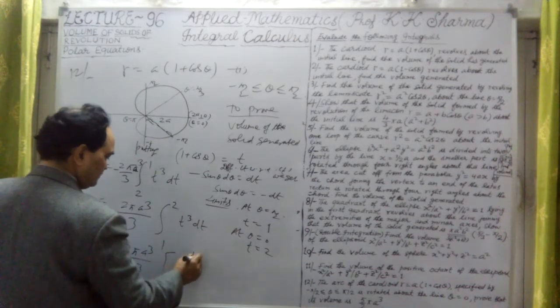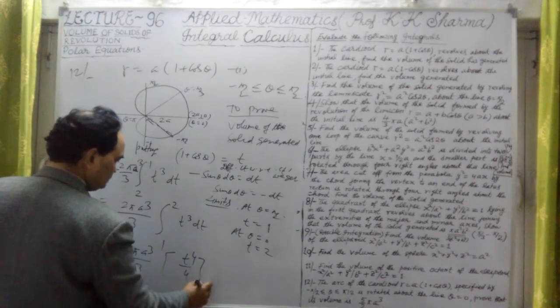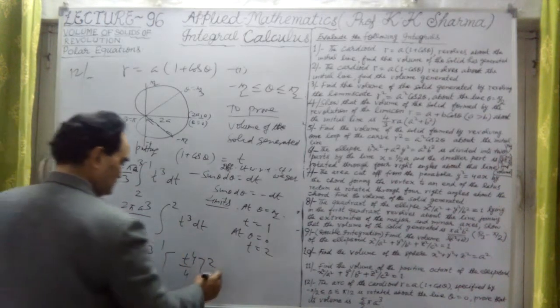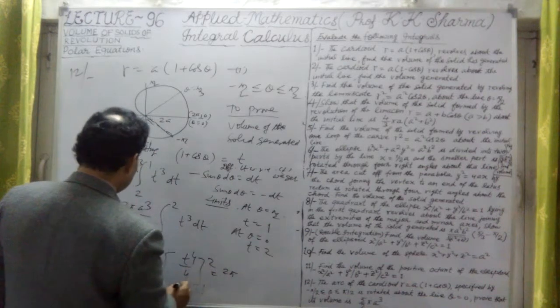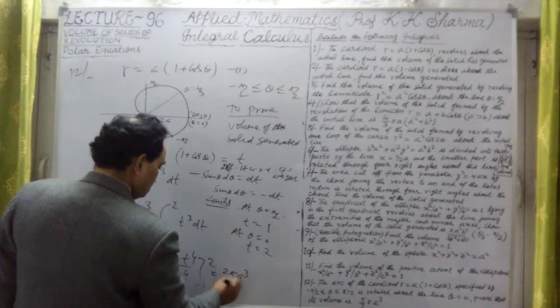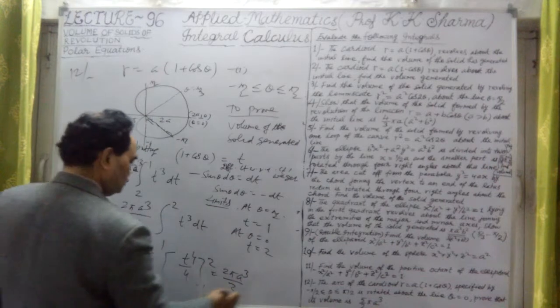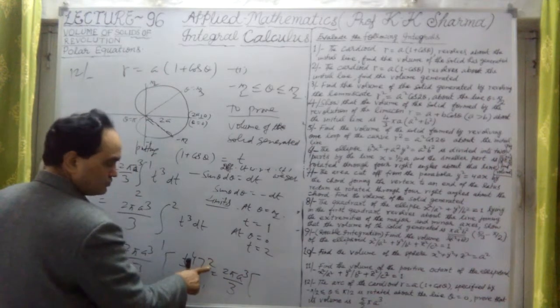Integration is t4 upon 4, limits 1 to 2. Let me now substitute this 2 pi aq upon 3 into t4.